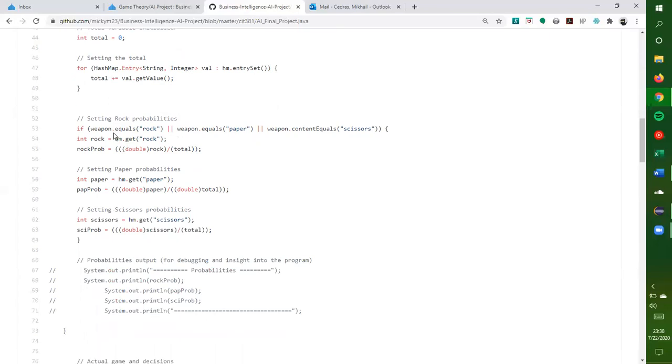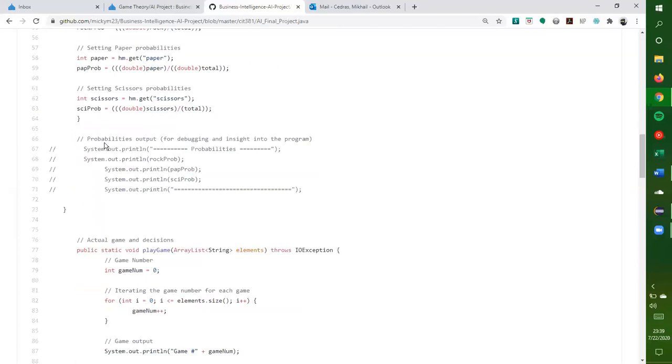These two will help me with the probability section over here. So I set up my rock, paper and scissors probabilities. I collect the rock key, then use the rock key to get the rock value. The amount of rocks is divided by the total amount of elements, giving the probability that the user will enter a rock. The same happens with paper and scissors. This is my probability output, just for my debugging purposes to see how the program ran.